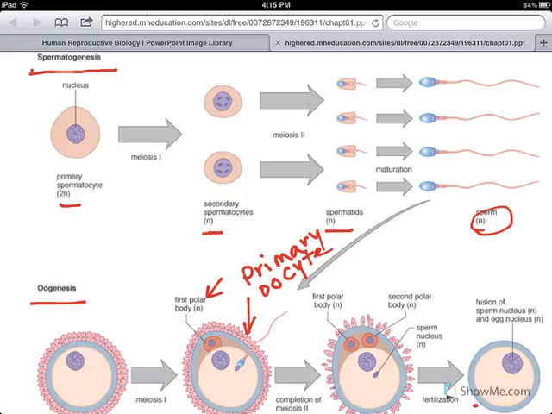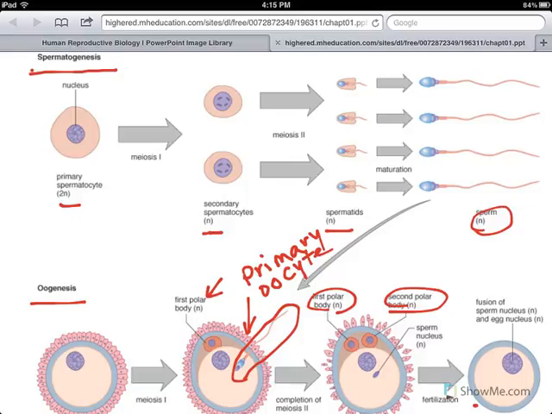That primary oocyte is released, and the second part of meiosis does not take place unless a sperm fertilizes that primary oocyte. That will cause a second phase of meiosis to occur, and a second polar body will be formed. Again, these are going to disintegrate.